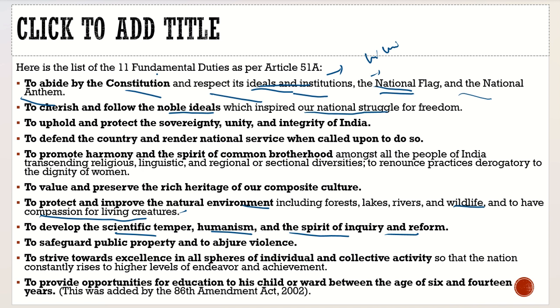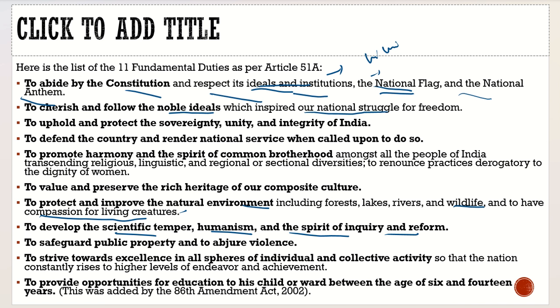To strive towards excellence in all spheres of individual and collective activity, so that the nation constantly rises to higher levels of endeavour and achievement. To provide opportunities for education to his child or ward between the age of 6 and 14 years. This was added by the 86th Constitutional Amendment Act. So with this, I hope the fundamental duties are very much clear. No further discussion. It is not enforceable.